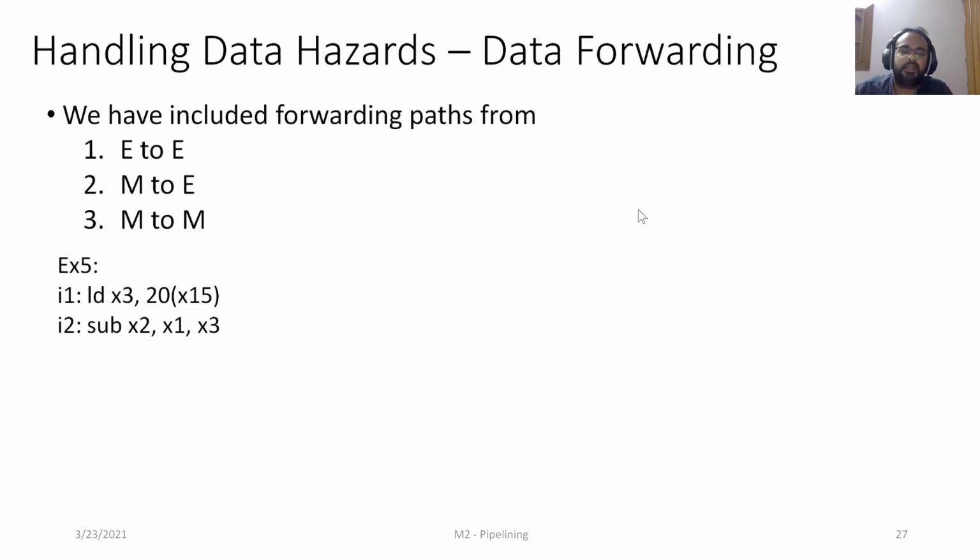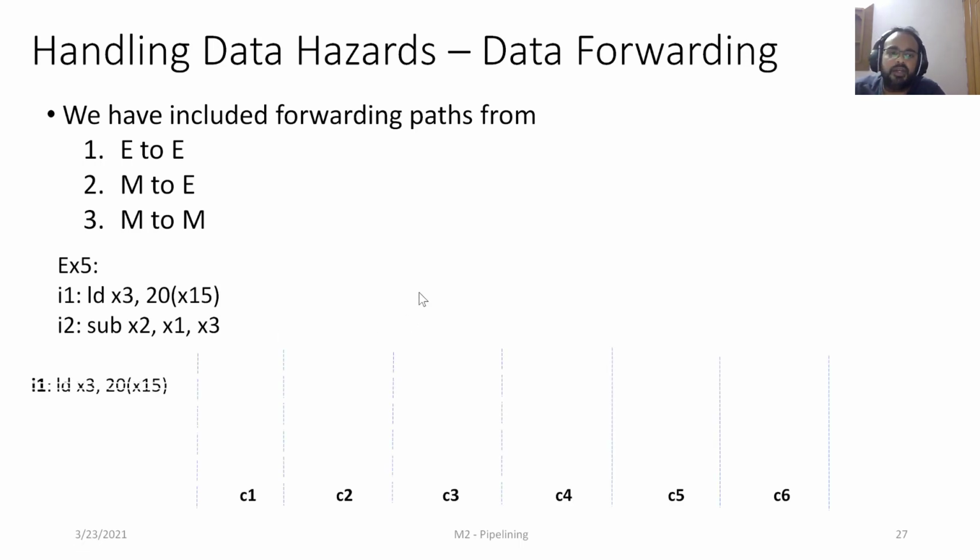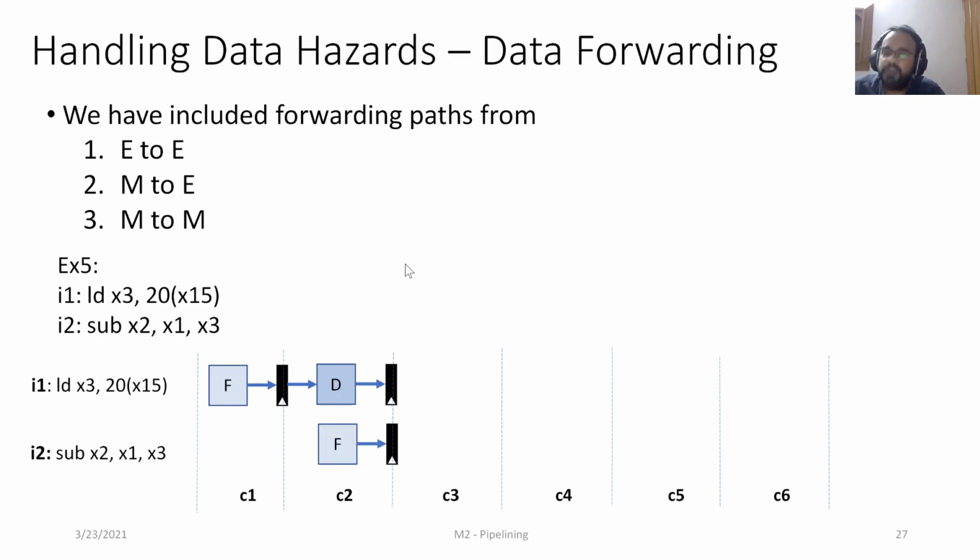Here is an example 5, where we have a load instruction followed by a subtract instruction. And the value that is being produced by the load instruction, which is x3, is being used by the subtract instruction. Let's see how these can be executed in a pipeline fashion. In cycle 1, we fetch I1. In cycle 2, we decode it. At the same time, we fetch I2.